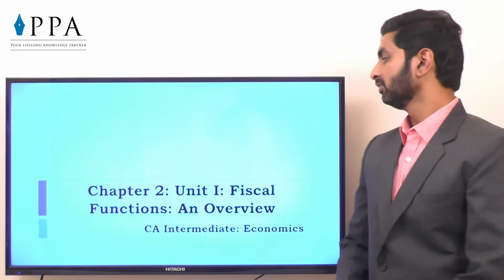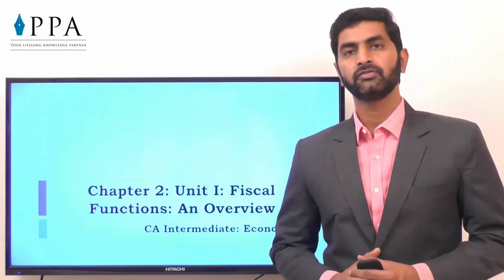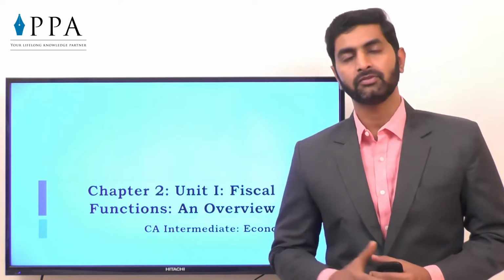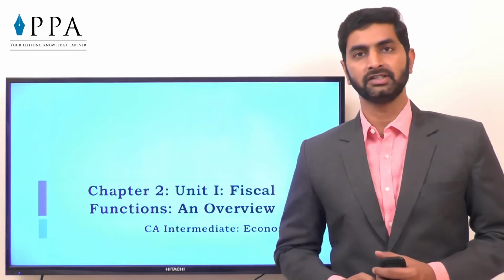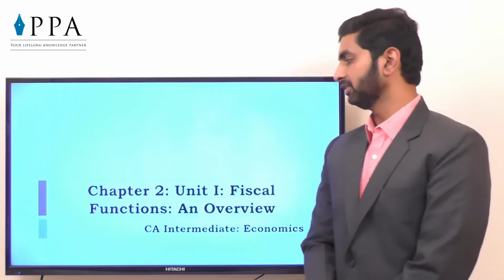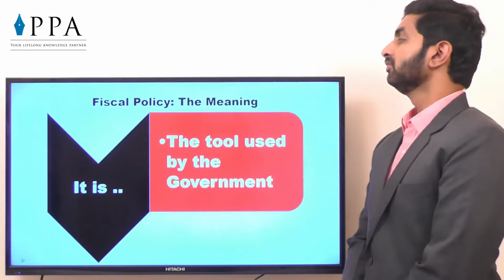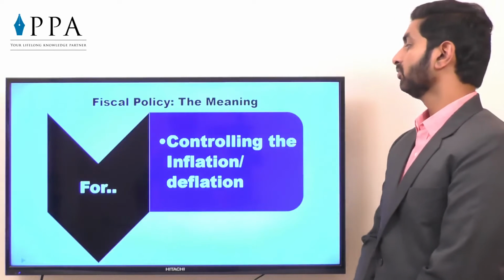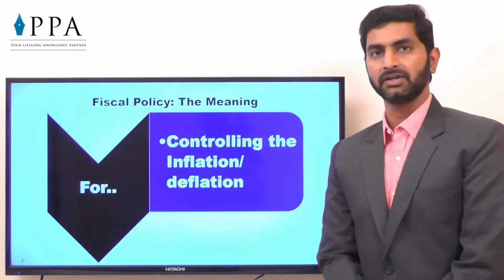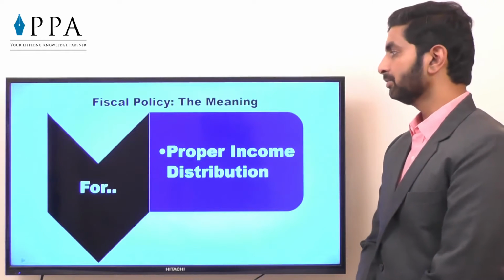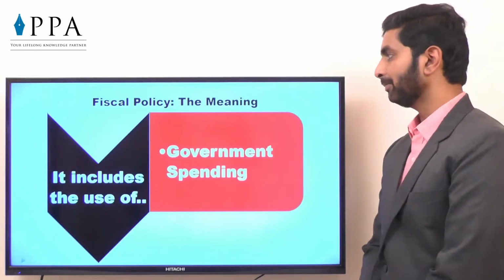So let's start with Unit 1 of Chapter 2, Fiscal Functions and Overview. This chapter will help us to understand what exactly the fiscal function is, how exactly government plays an important role with this tool. So let's start with the fiscal functions. Fiscal policy, the meaning: it is the tool used by the government for controlling the inflation or deflation. In both the cases, you can use this. For proper income distribution, for economic growth and development.